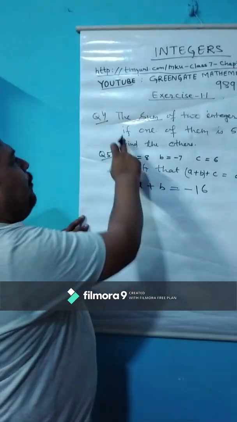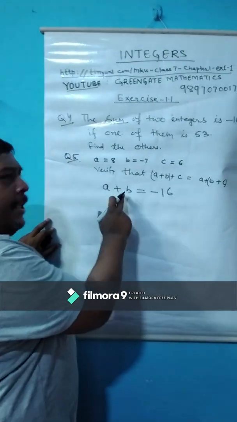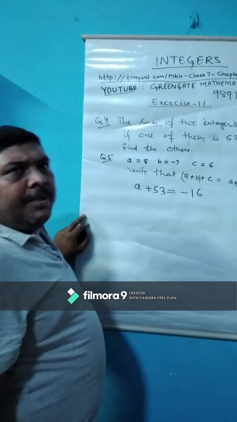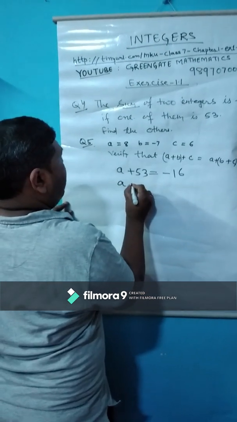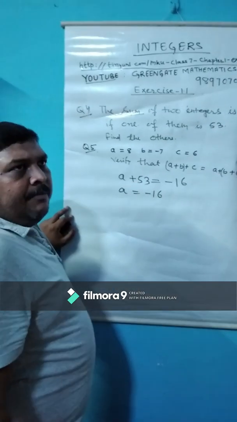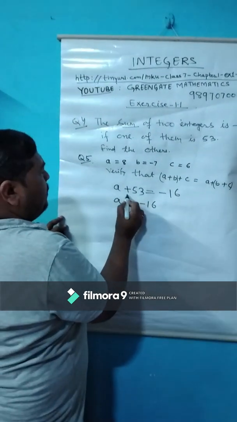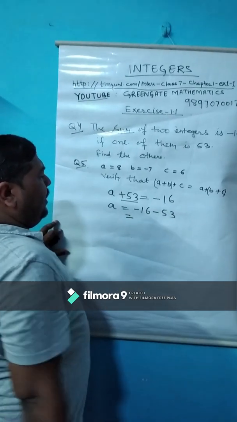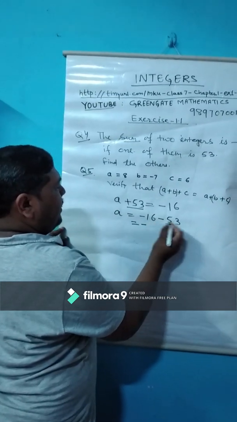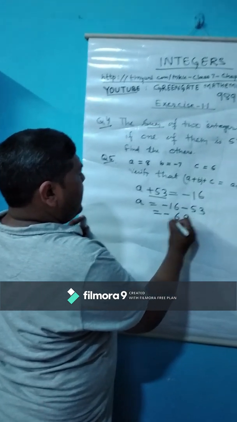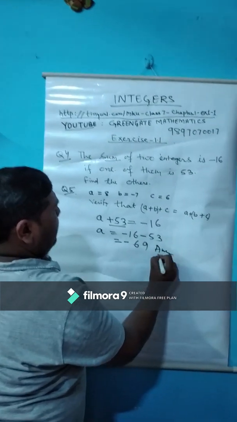If any one of them is 53, suppose B is 53, we have to find out the value of A. Children, A equal to negative 16, and when we transfer the side from LHS to RHS, plus 53 will become negative 53. So the value of A will be negative 6 and 3, 9, and 5 and 1, 6. The answer is minus 69.